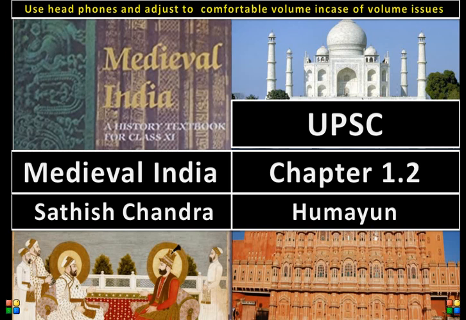They can directly ask the contribution of Humayun, the contribution of Sher Shah, and this textbook is the best source for that. You don't need to buy any big textbooks or any great online articles, nothing is needed. If you do this, you can write about any of these kings if UPSC asks a question. So I'll do it as usual from the textbook itself, not like a PPT or something.